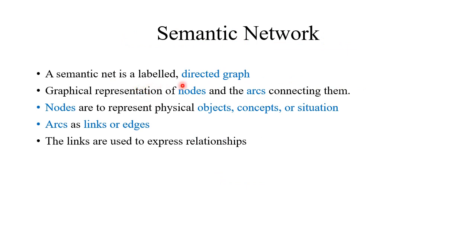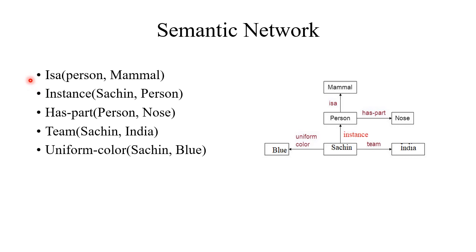Semantic network is a labeled directed graph. This graph has nodes and arcs. Nodes represent objects, concepts, or some situations, and arcs represent the relationship between the objects. Represent these sentences in semantic network.